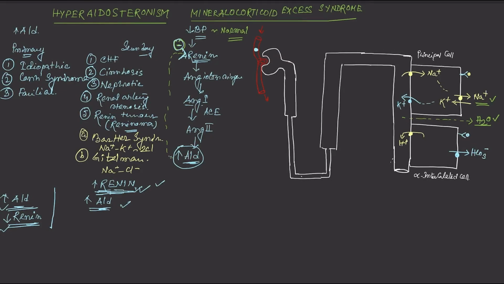Now coming to the other clinical findings of hyperaldosteronism. As the aldosterone secretion is increased, it will cause an increase in sodium ion reabsorption, so that will produce hypernatremia, so increased sodium in the blood. Increased aldosterone also causes excessive loss of potassium in urine, that will ultimately lead to hypokalemia, or decreased potassium in blood, right?